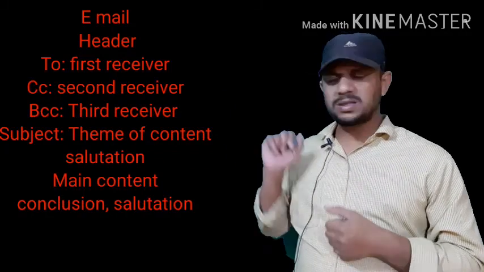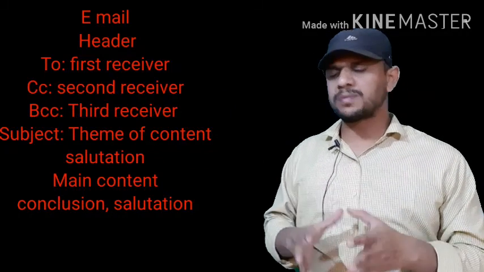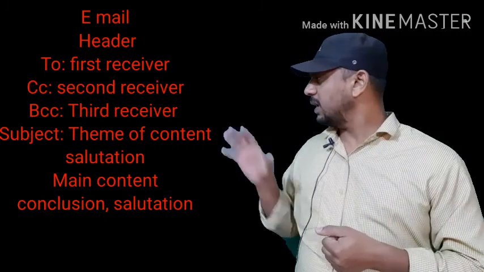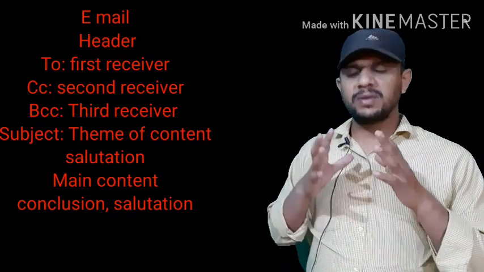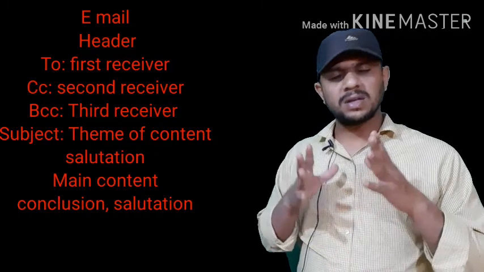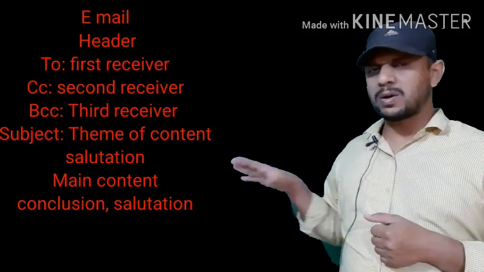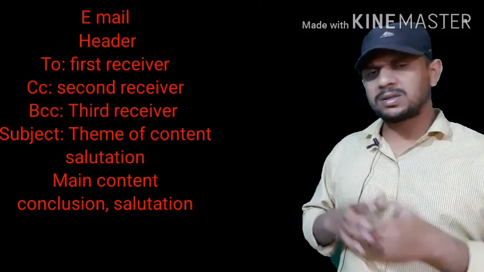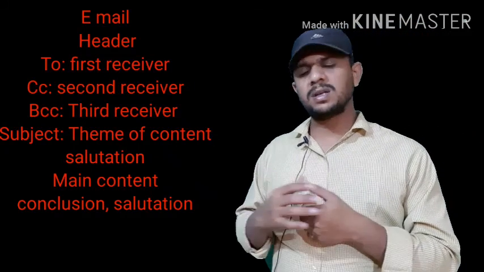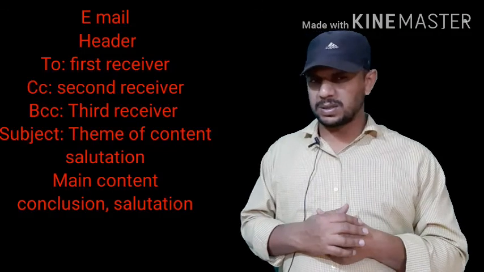In place of CC we write the email address of the second receiver. In place of BCC we write the email address of the third receiver, if required. And in place of Subject we write the theme of the concerning issue.